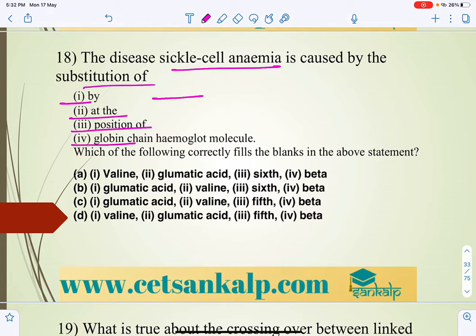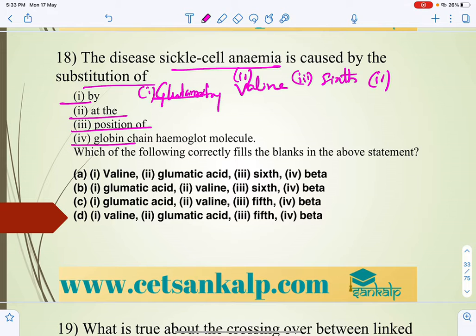Let us fill 1: substitution of glutamic acid by valine at the sixth position, on the beta globin chain of the hemoglobin molecule.